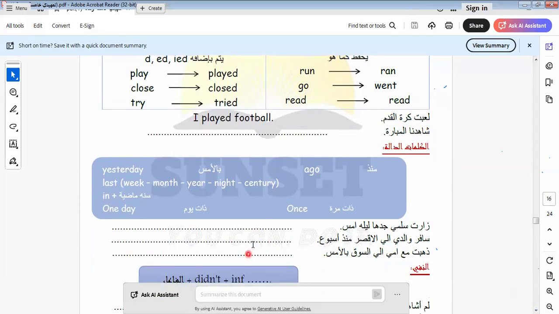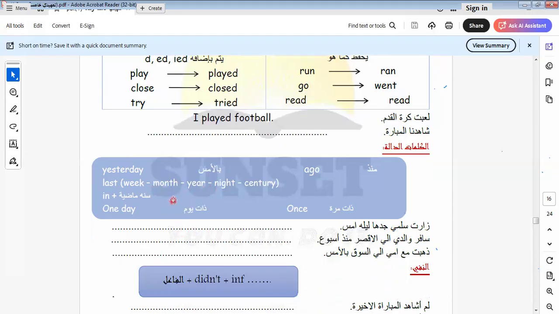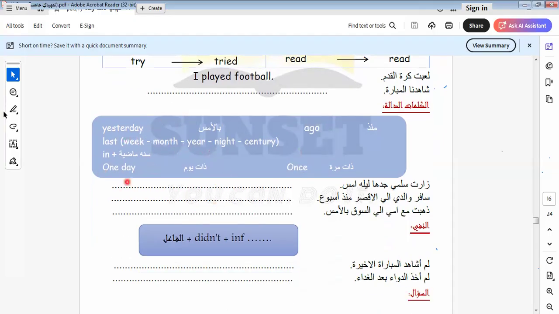In this tense we have keywords. What are the keywords of this tense? It will be yesterday, last, ago. We have yesterday, last, and ago, and we have once and one day. All of these express the past simple.